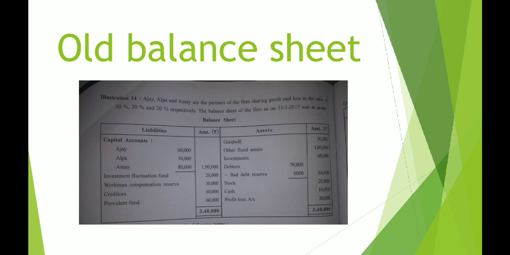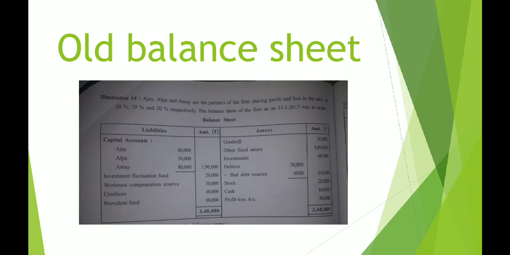Generally, if there is bad debt, it is considered a loss. And with this logic, you'll say that ma'am, we are going to write this effect on the debit side of the revaluation account. Yes, that is completely right. But here, in this case, we already have a bad debt reserve, which is the provision for doubtful debts, and it is created for the purpose of writing off an amount of bad debts, that is the loss.